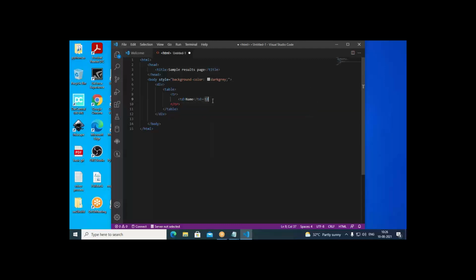Then here, inside this, input type equal to text. I make this type equal to text. Then ID equal to name. ID is name. Then I can use one attribute called placeholder equal to please enter name. So like this, I created the first row in the table fashion.